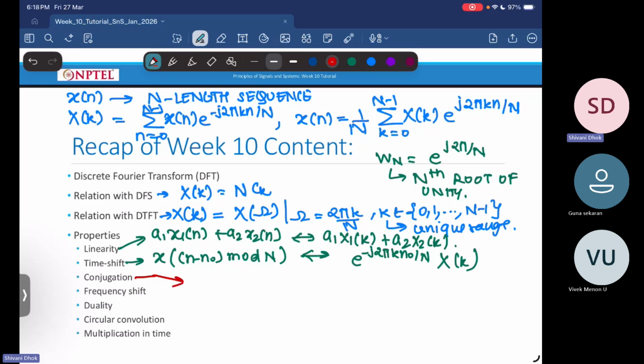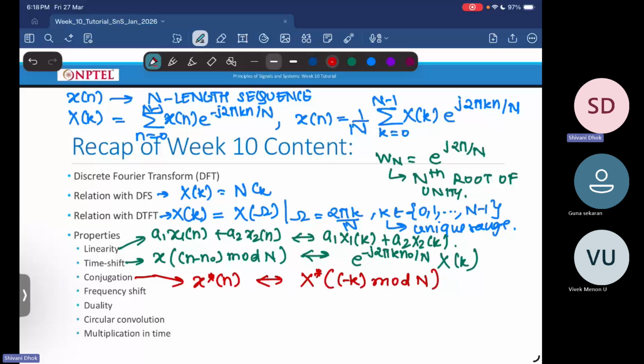Conjugation property says that when you have x conjugate of n, this will have Fourier transform as X conjugate of minus k modulo N. Note that in this discrete Fourier transform, you are sampling in frequency domain. And whenever you sample in one domain, you get an inherent periodicity in the other domain.